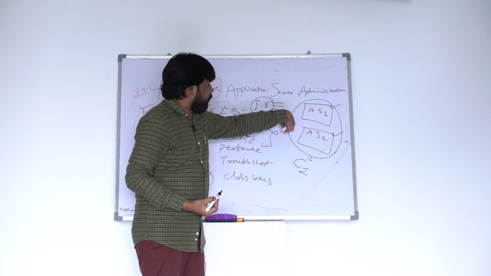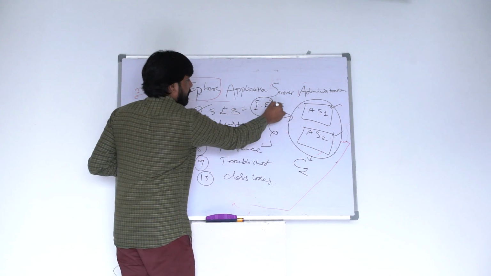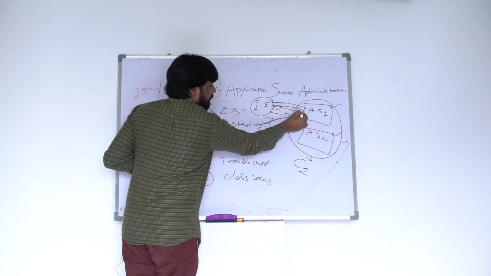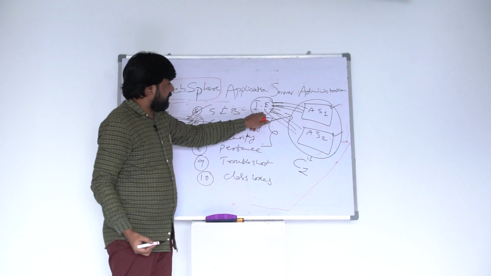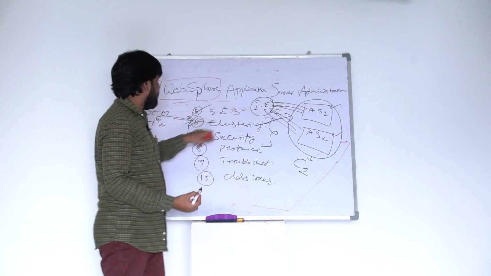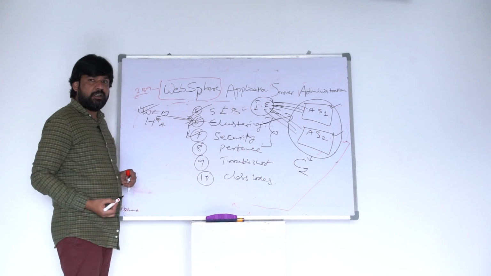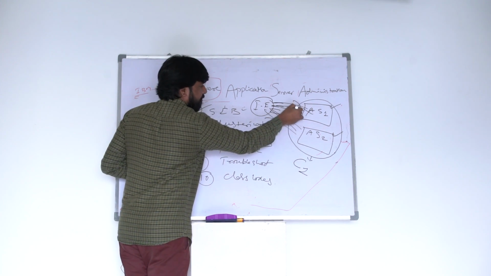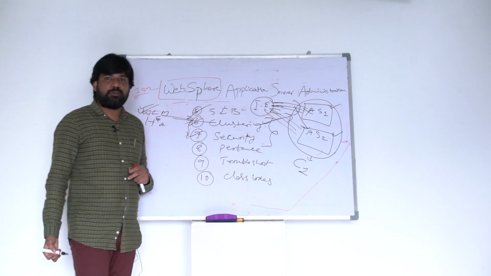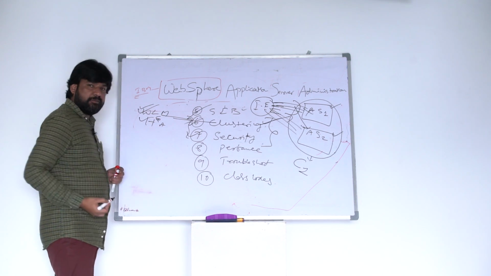Because logically you grouped them, right? So 5 requests will be taken care of by AS1, and the remaining 5 will be taken care of by AS2. The workload is managed because of this clustering, that is nothing but workload management. Then suppose AS1 fails, all 5 will be routed to AS2: high availability.